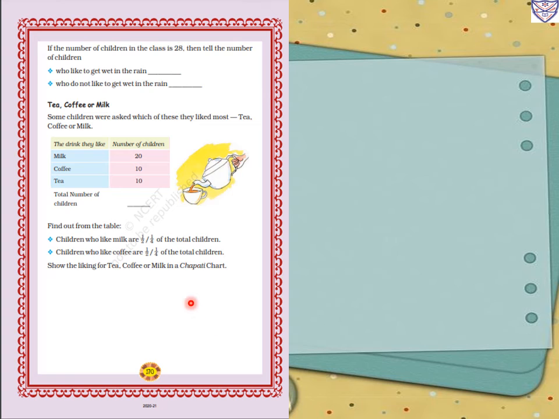Now same page, tea, coffee or milk. Some children were asked which of these they liked most, tea, coffee or milk. The drink they like, number of children. Milk, how many children? 20. Coffee, 10 children. And tea, 10 children. So total number of children: 20 plus 10 plus 10. 20 plus 10, 30. 30 plus 10, 40. So the total number of children is 40.